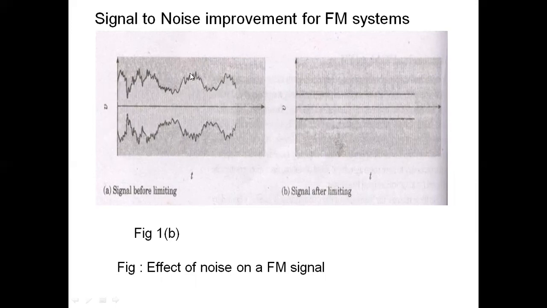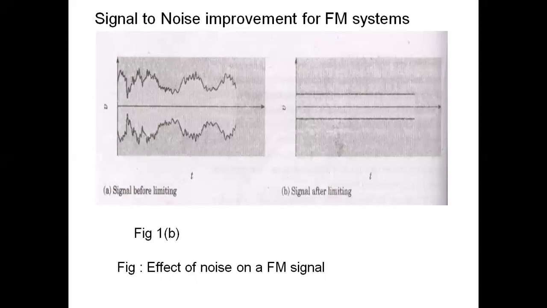When this noisy signal is passed through a limiter or negative feedback amplifier or a clipper circuit, these random variations that are added on the top portions of the signal are clipped off, most of the noise will be eliminated, and we will get the FM wave purified here. This is the extra feature that we have in FM modulation, where we can make use of amplitude limiters. Because the amplitude of the FM wave is constant, I can limit the amplitude of the FM wave.